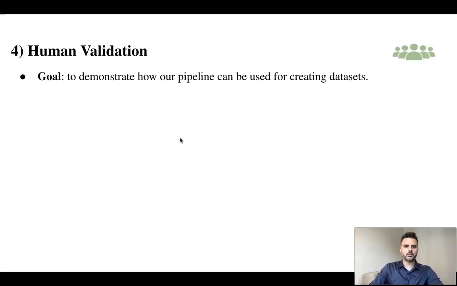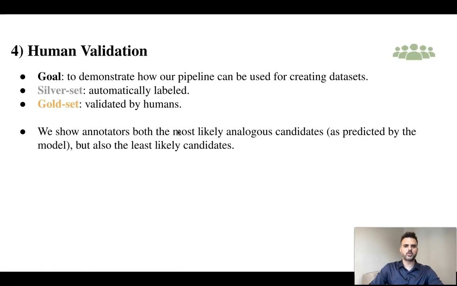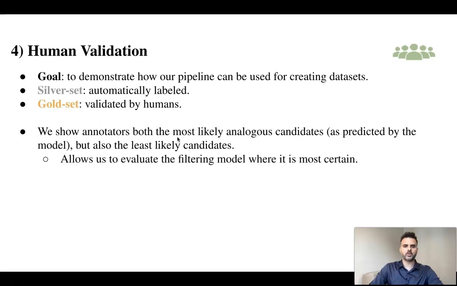Our goal is to demonstrate how our pipeline can be used for creating datasets. We consider 2 types of datasets: the silver set, which is automatically labeled, and the gold set, which is validated by humans. We show our annotators both the most likely analogous candidates, as predicted by the filtering model, but also the least likely candidates. This allows us to evaluate the filtering model where it is most certain, and also balances the data for the annotators.